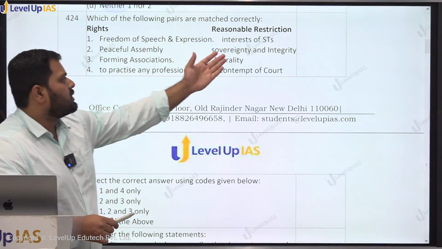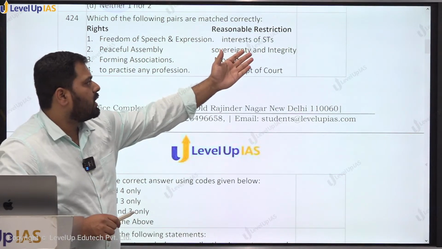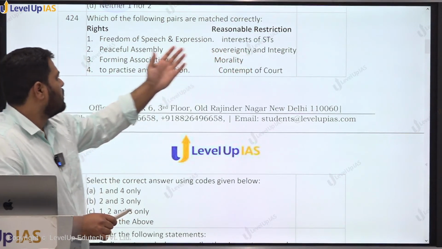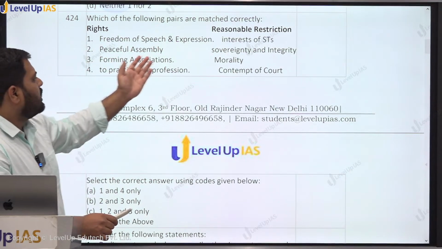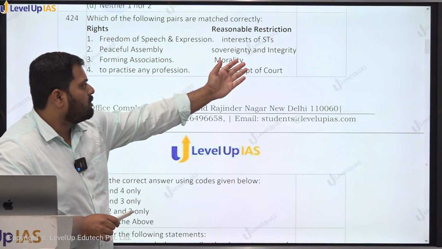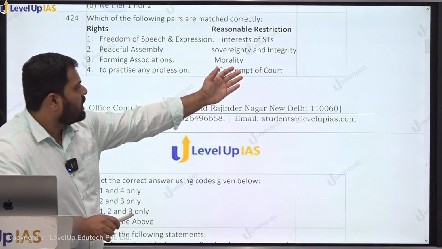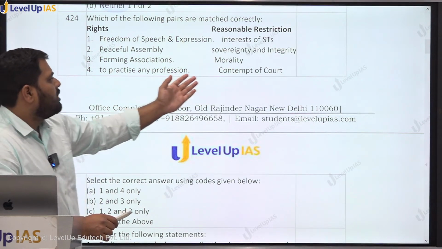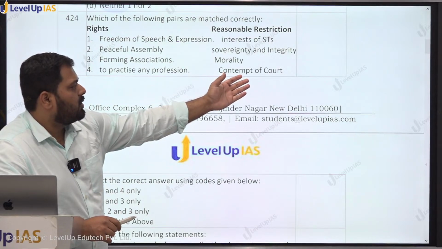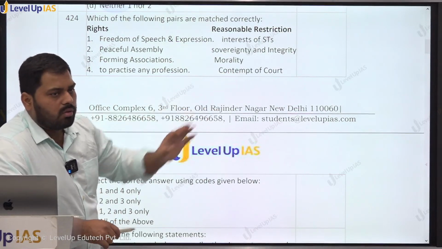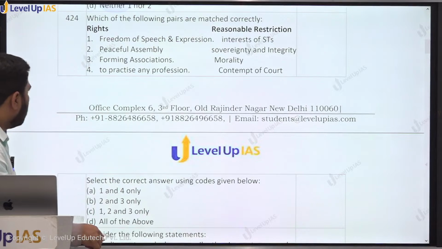Freedom of speech and expression, it can be restricted on the grounds of interest of scheduled tribes. Peaceful assembly, can it be restricted on the grounds of sovereignty and integrity? Forming associations, can it be restricted on the grounds of morality? To practice any profession, can it be restricted upon the ground of contempt of court? No. 2 and 3 only, right?